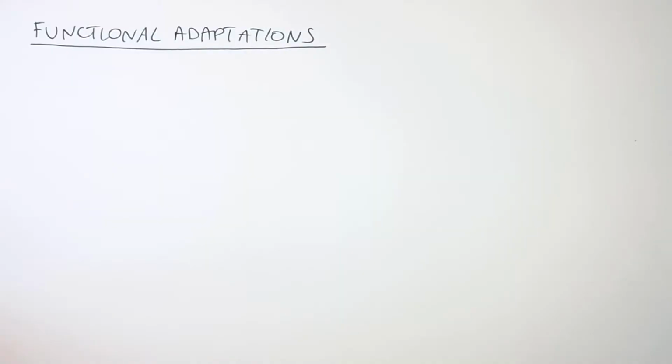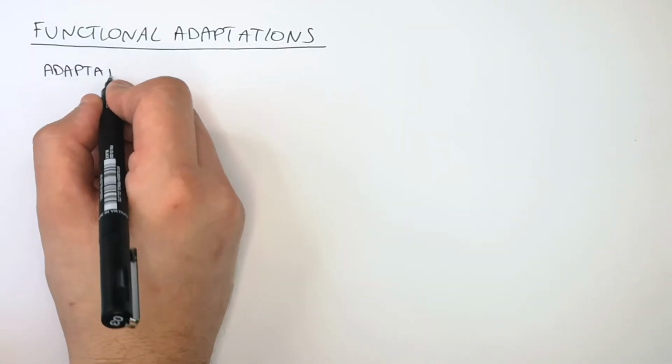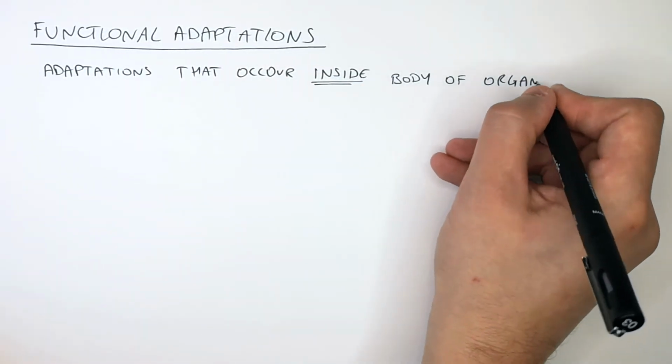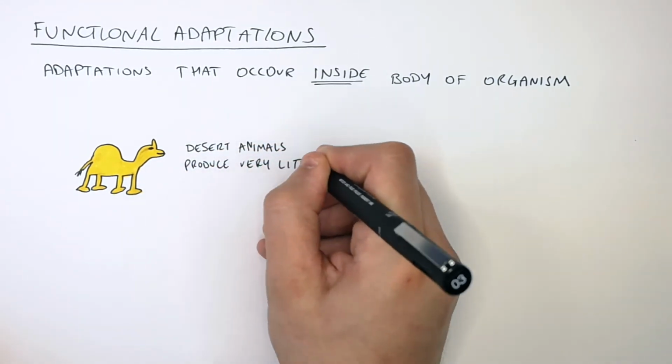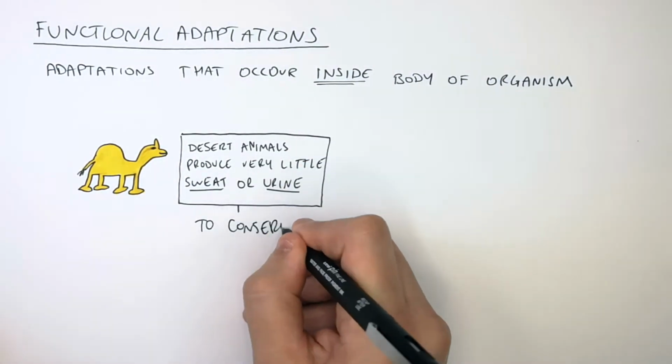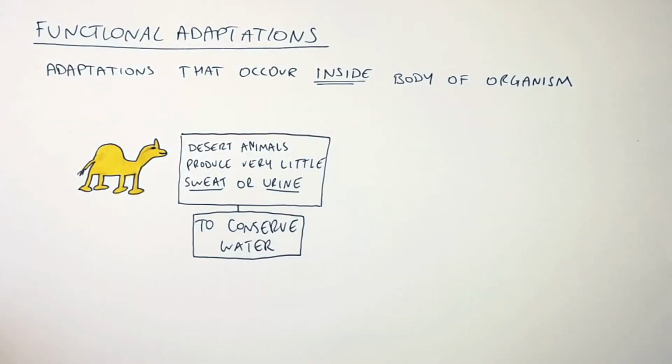Organisms have functional adaptations. These are adaptations that occur inside the body of the organism. For example, desert animals produce very little sweat or urine. This is to conserve water. So if they urinate or sweat less, that means that more water is conserved in their bodies.